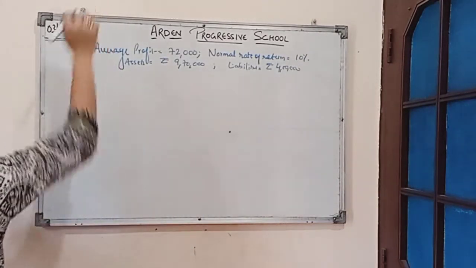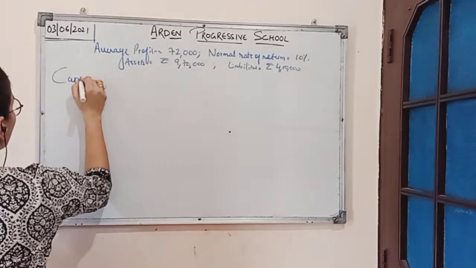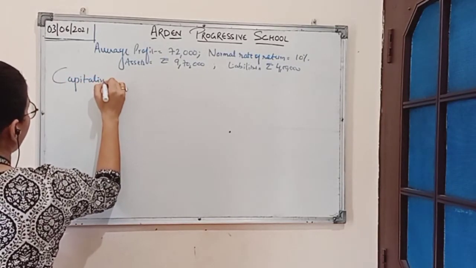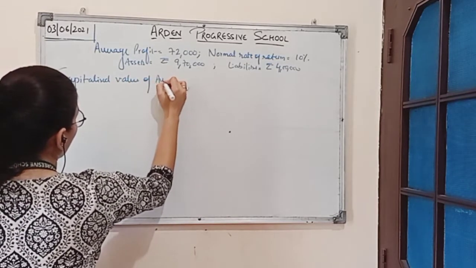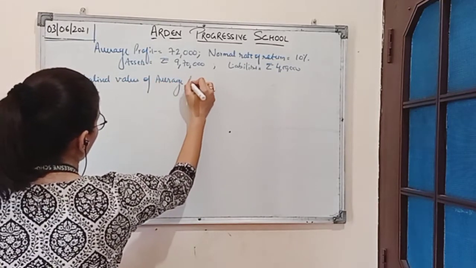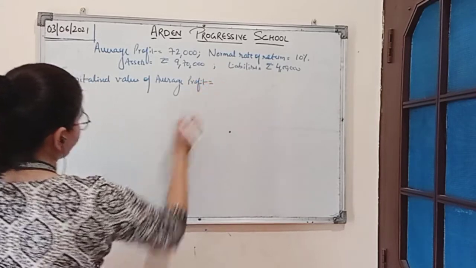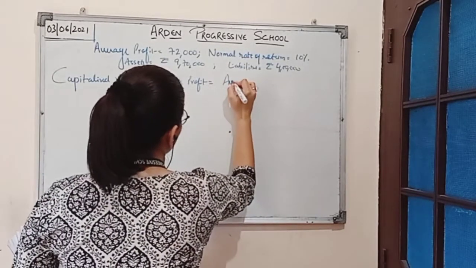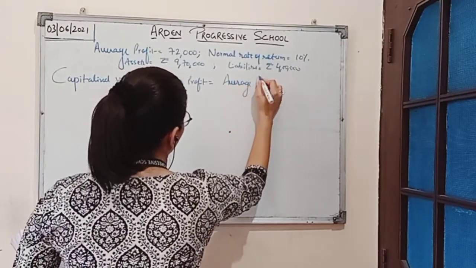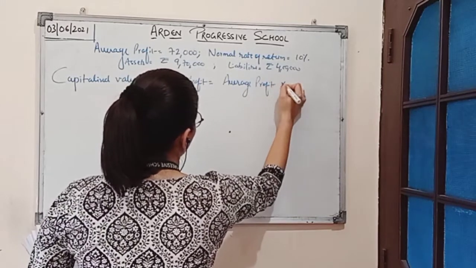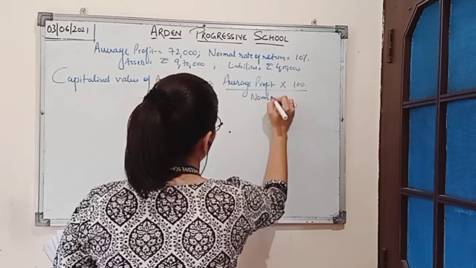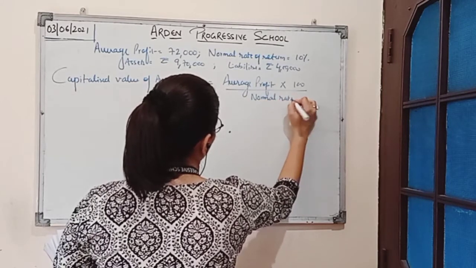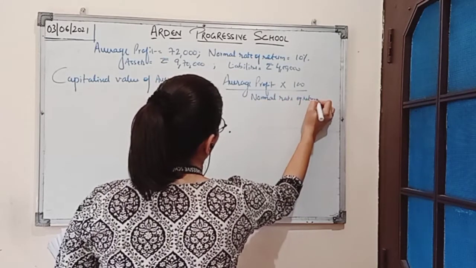of average profit. So the formula for capitalized value of average profit is average profit multiplied by 100 divided by normal rate of return.